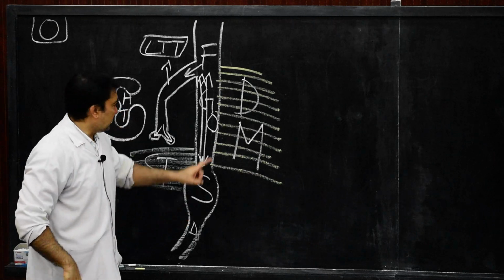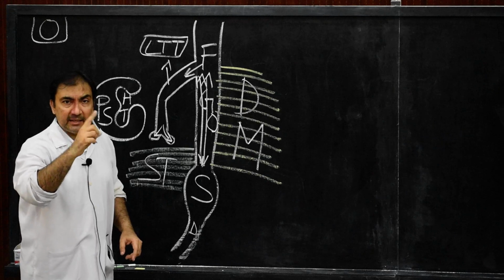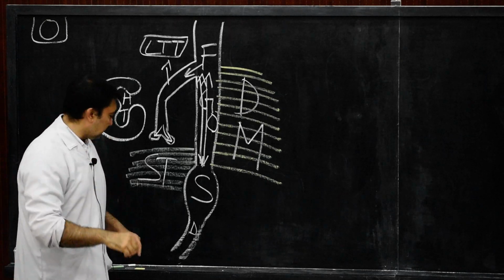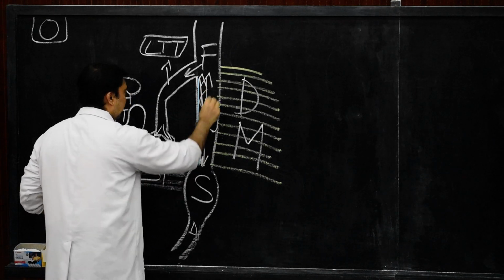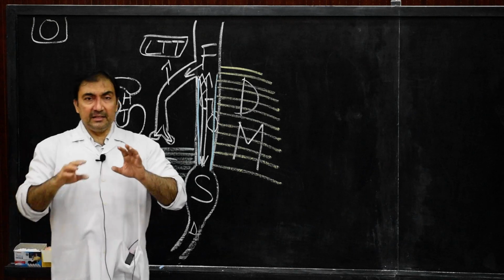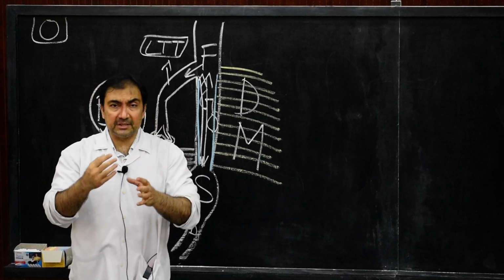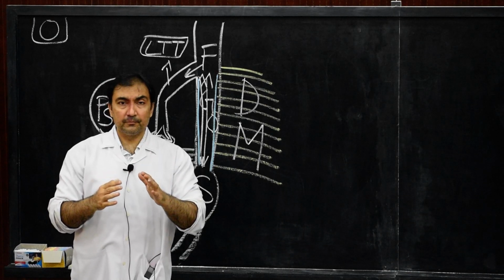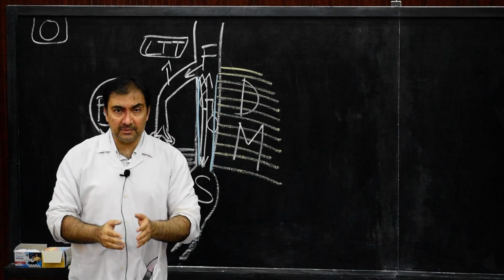Now we come to the inner structure of the esophagus. The entire mucous membrane of the esophagus, if I draw with blue color, initially has a lining epithelium of ciliated columnar epithelium.